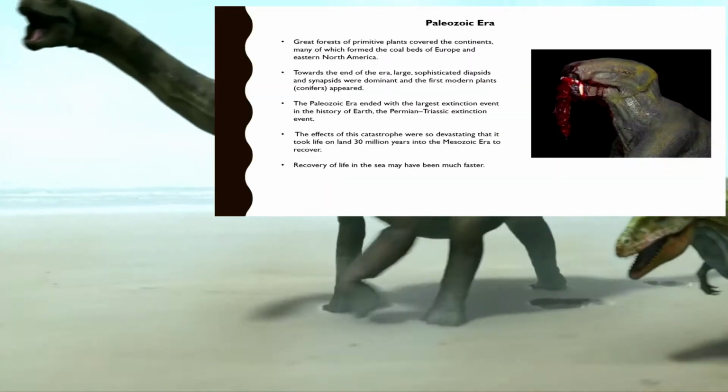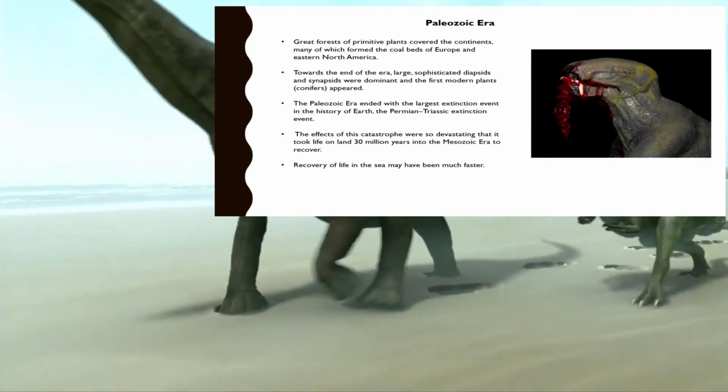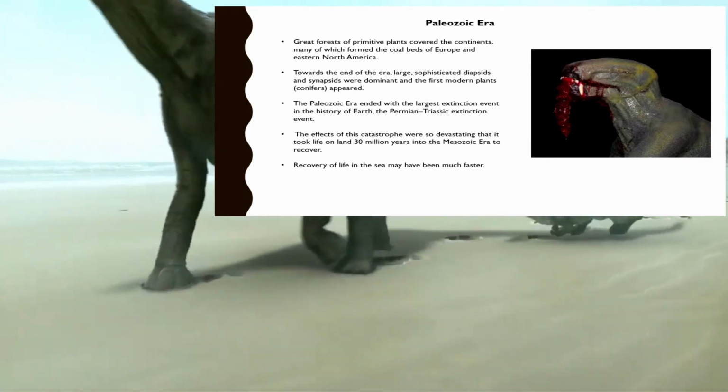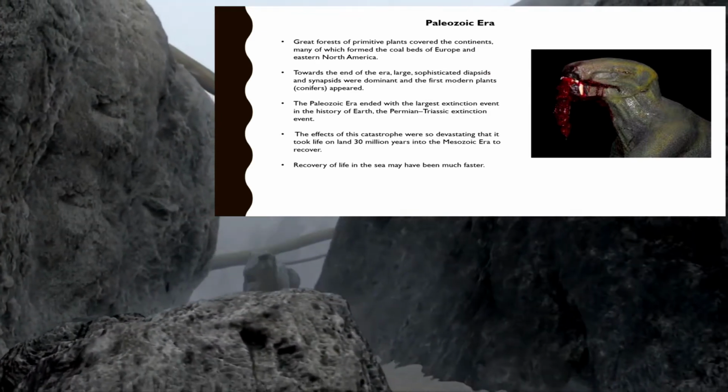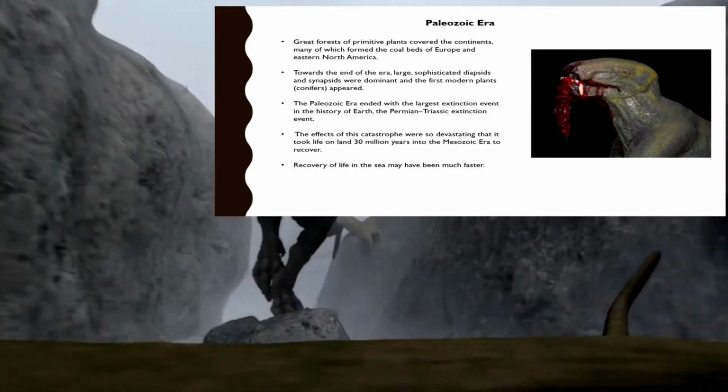As we could see, there was abundant life being developed during the Paleozoic era. So it's very important to note that this is a very important period in Earth's history.